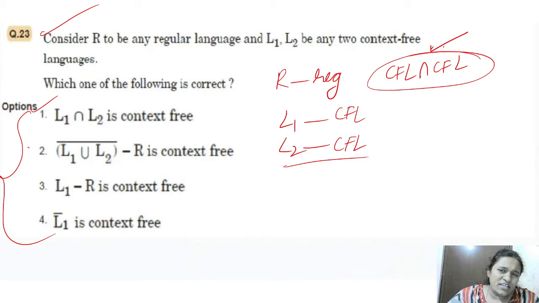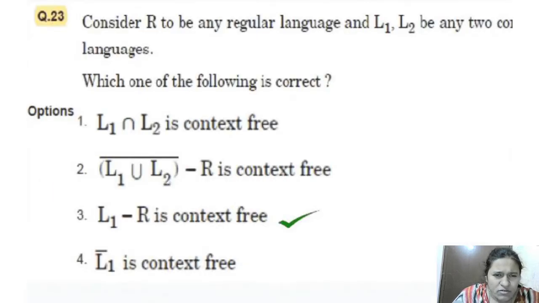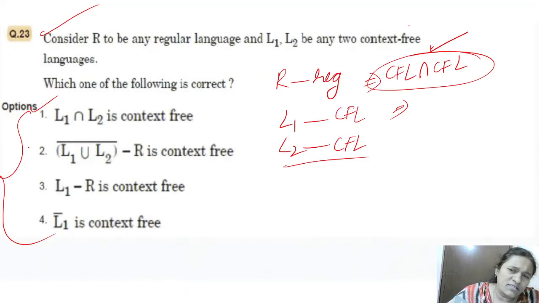CFL is not closed under intersection, right? Is CFL closed under intersection? No. Yes, CFL is not closed under intersection, by using the closure property chart. That's why this is not context free. Okay, this is not context free.